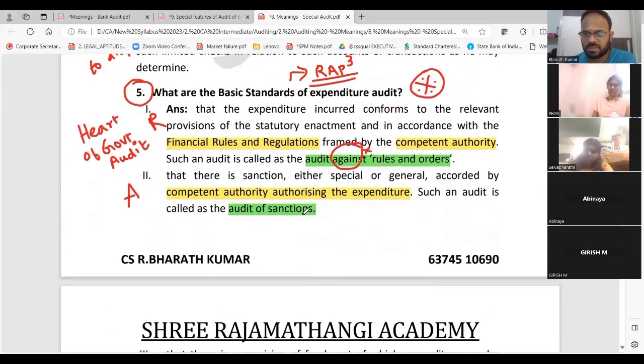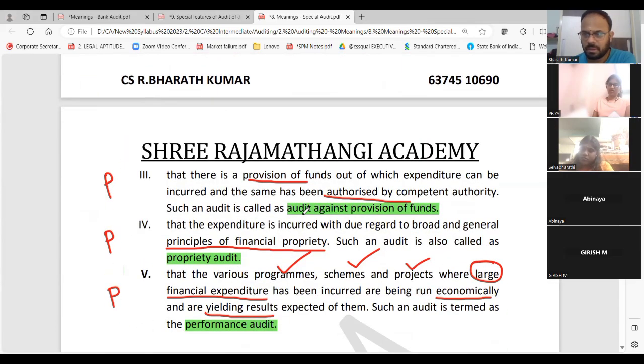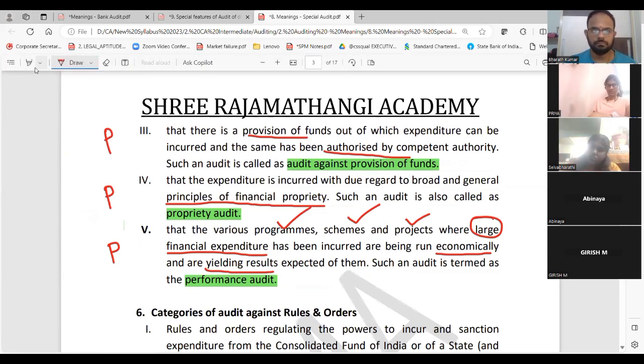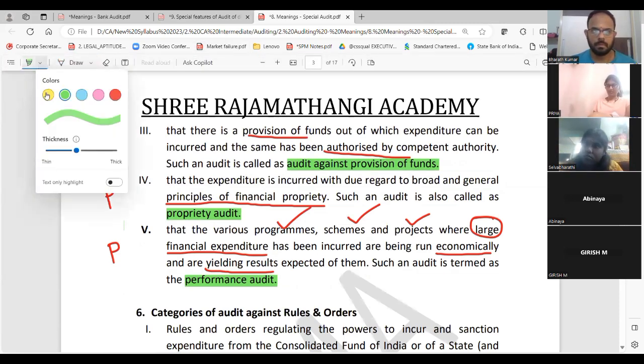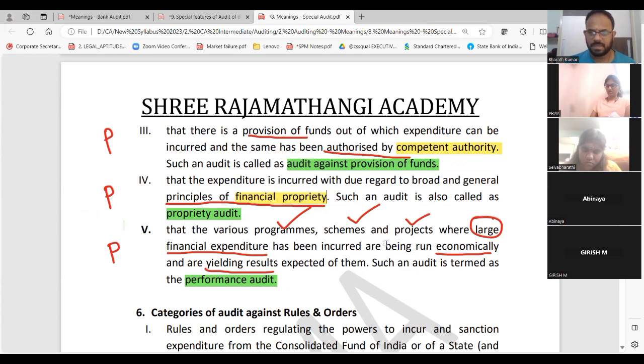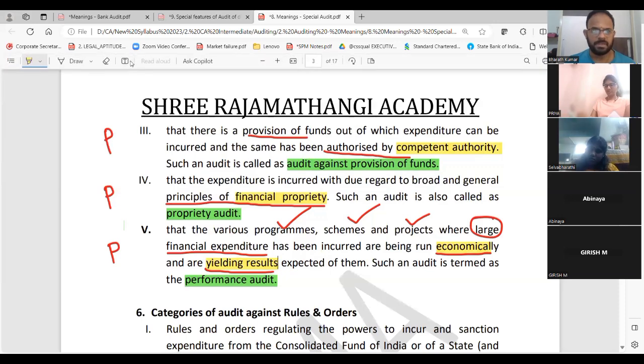So if you are done with the first 2, can I scroll down? First 2 is done. Third, right from the third. Everything is done by this person, the competent authority. So you can write for everything. Financial proprietary, what is that? We will cover separately. Whether it is run economically, performance is properly done, or whether result is coming. It's called performance audit. Please write all this.